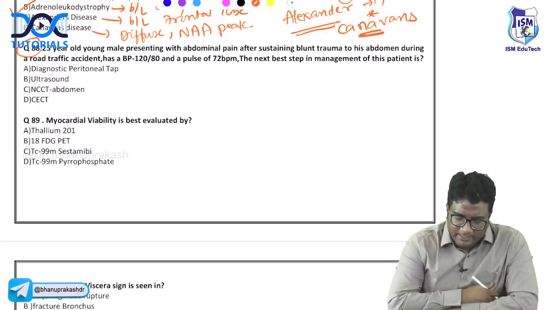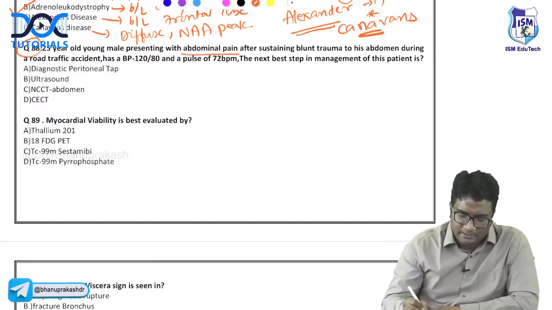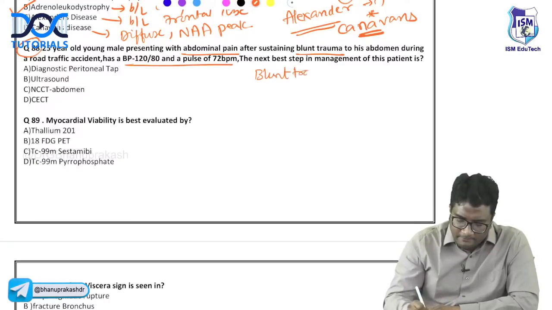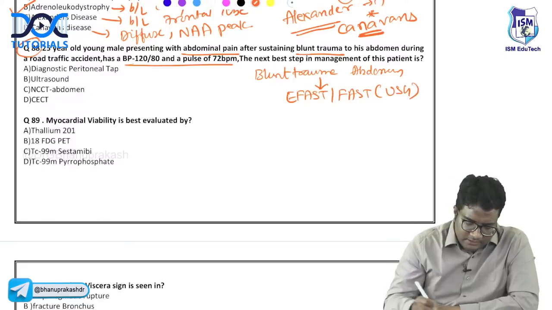A 25-year-old young male presents with abdominal pain after sustaining blunt trauma to his abdomen during a road traffic accident. BP is 120/80, pulse is 72. What is the next best step in the management? So abdominal trauma, right? Blunt trauma abdomen. Patient is stable. So anytime you have blunt trauma abdomen, whether the patient is stable or unstable, you always start with E-FAST or FAST, that is ultrasound. So the answer should be ultrasound.